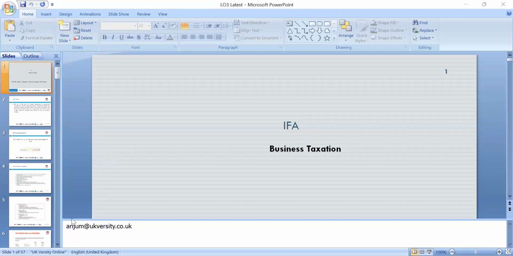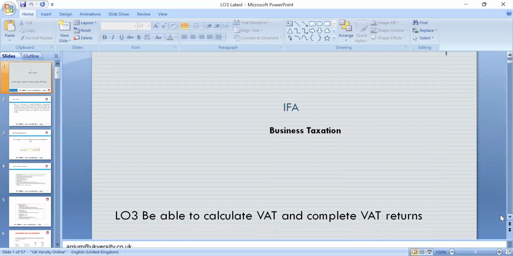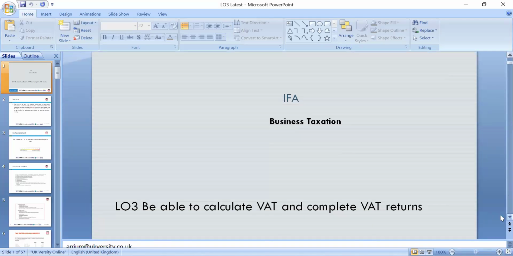Okay, so today's lesson is looking at LO3, which is about being able to calculate the VAT and complete the VAT return, and we'll discuss different VAT (value-added tax) returns and the different schemes that we use. So that will be the key focus.